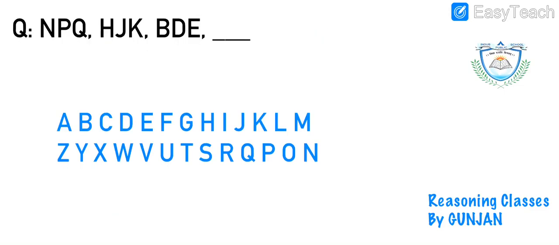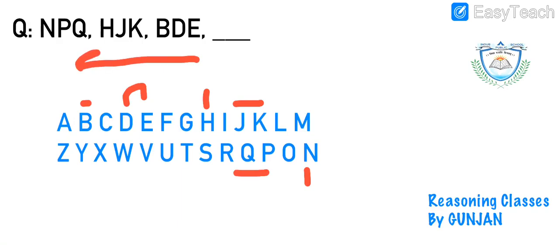Moving ahead, next series says NPQ HJK BDE. Let's mark this. This is NPQ, then HJK, then BDE. Okay then. That means we are moving in this direction. What is the series?